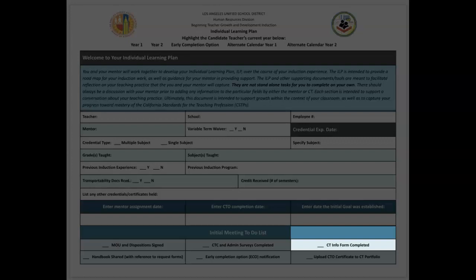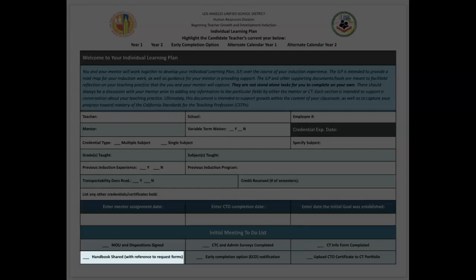All candidate teachers need to complete the information form for the BTGDI database. Share important information in the handbook, including the links to forms. There is a Google form for requesting to withdraw from the program, requesting a change of mentor, or a request for an appeal. You may review the requirements for the early completion option.